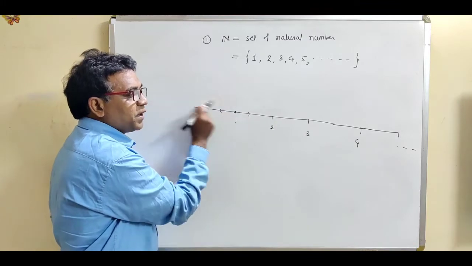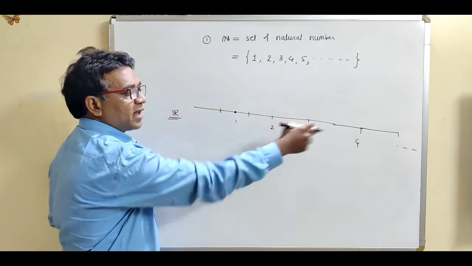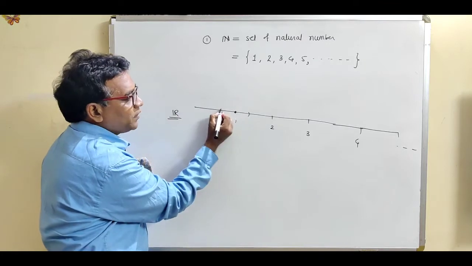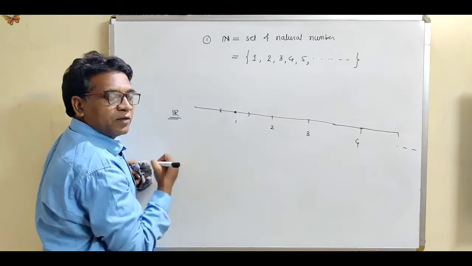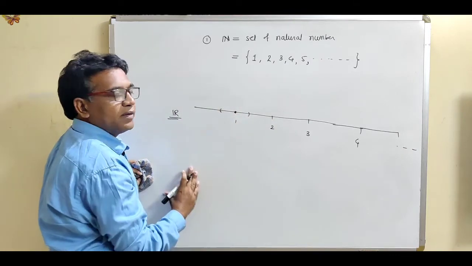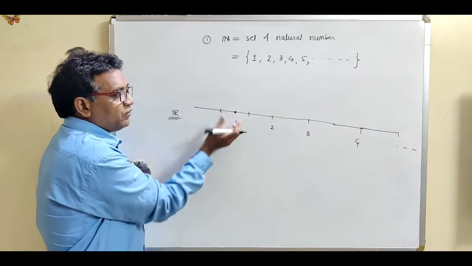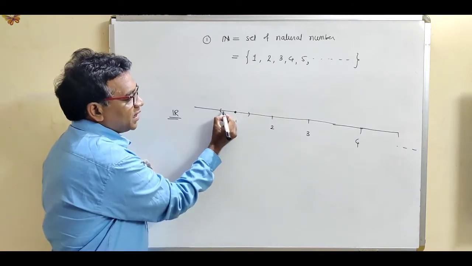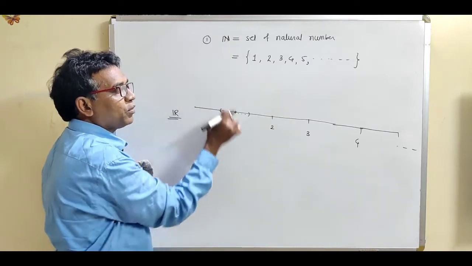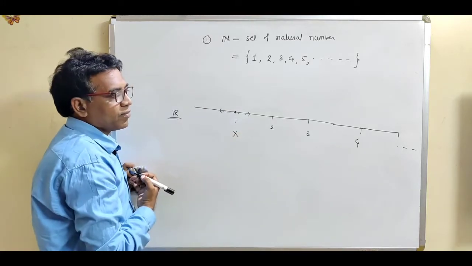What is an open sphere for the real line? Consider the real line with these natural numbers. The open sphere is nothing but an open interval, so this is the neighborhood. If we consider the point 1 and take this neighborhood, then it does not contain infinitely many points of the natural numbers. So x equal to 1 is not a limit point.